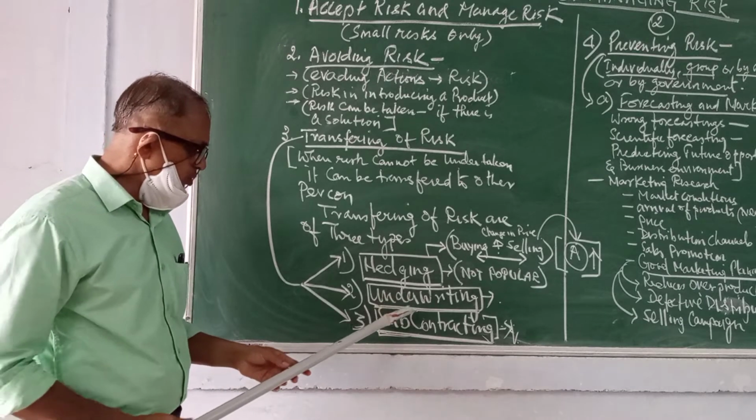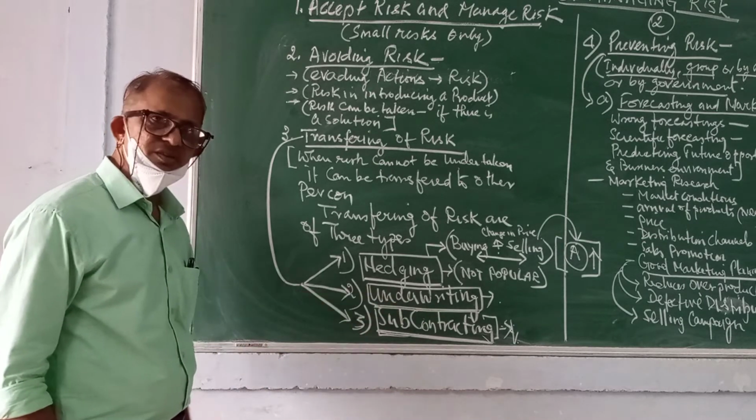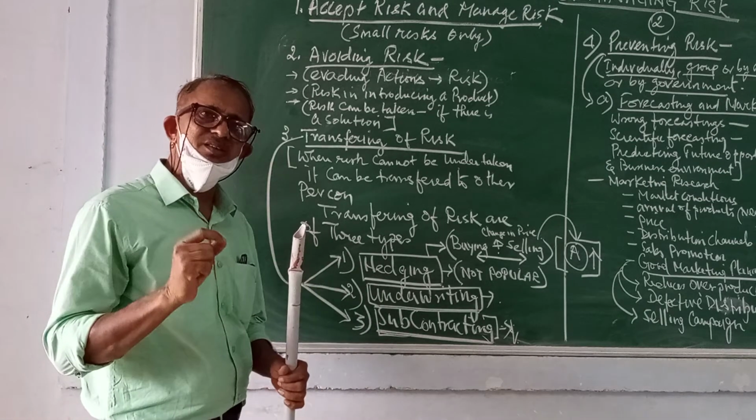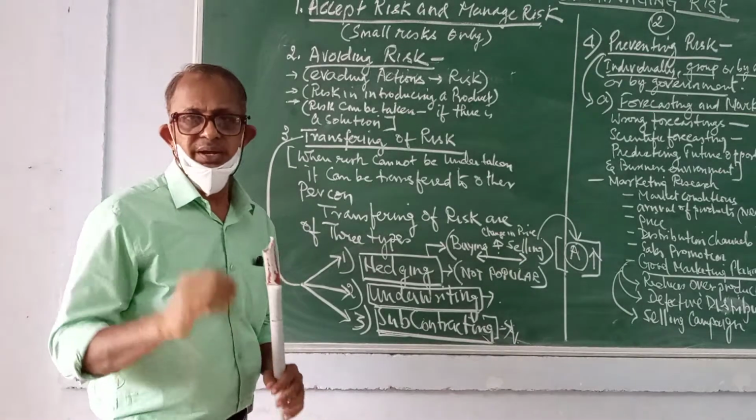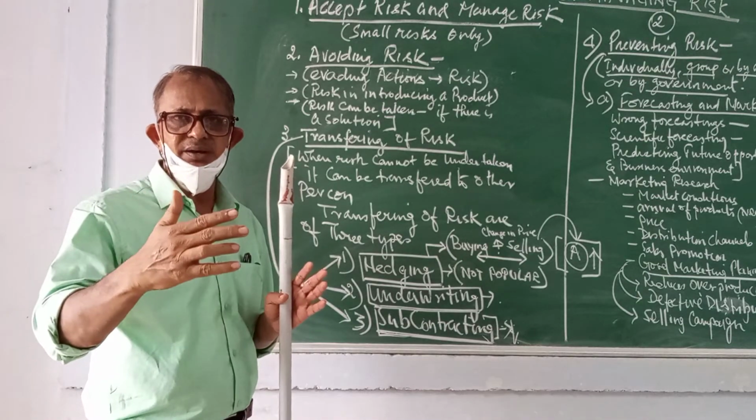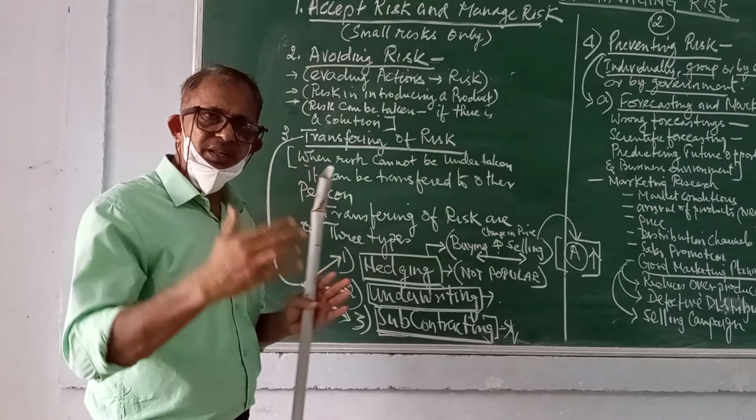Then I am coming to another method called underwriting. In this way, how do you manage the risk? Now, what is underwriting? Underwriting is done by an underwriter. Who is an underwriter? An underwriter is a person who acts as a mediator between the investor and the company.